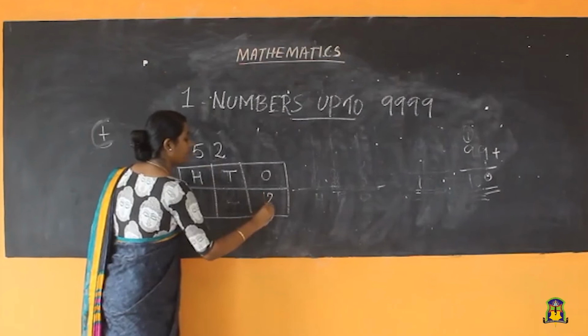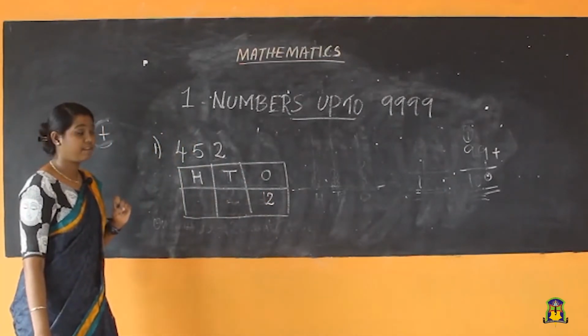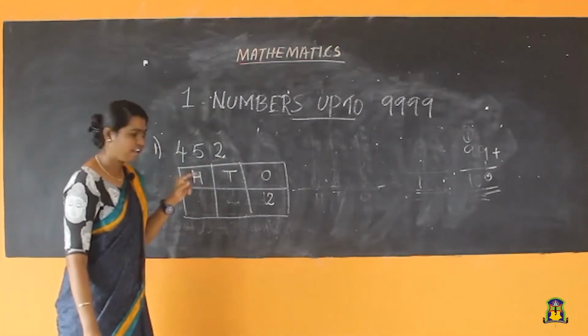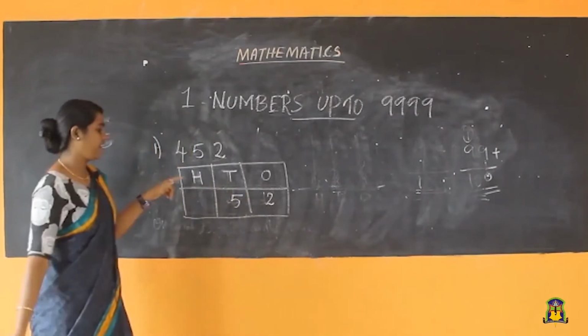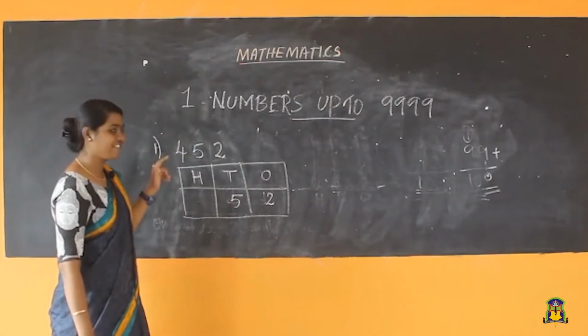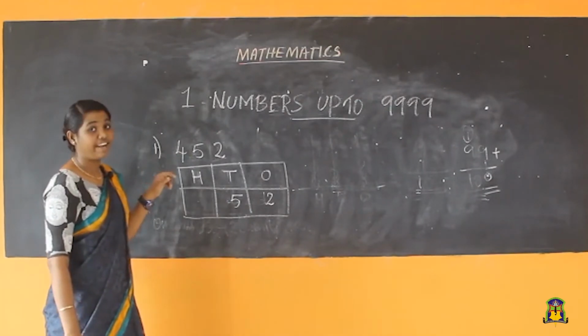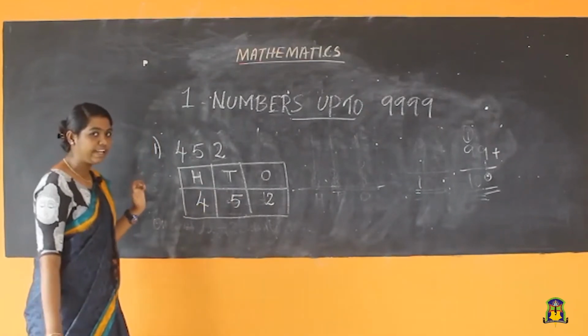In ones place, what is the digit here? 2. Okay. In tens place, what is the digit here? Is it 4? Is it 2? No. It is what? 5. Okay. In hundreds place, what is the digit here? What is the left digit here? That is 4. Okay. Clearly understood?